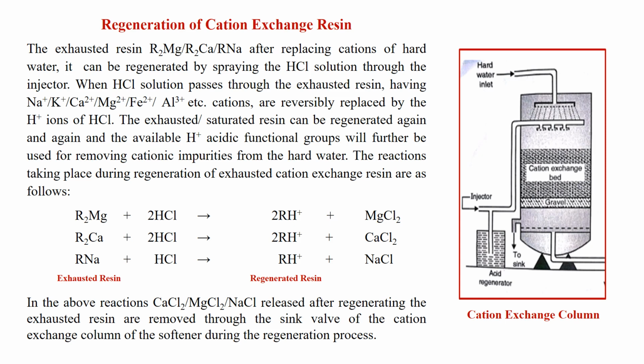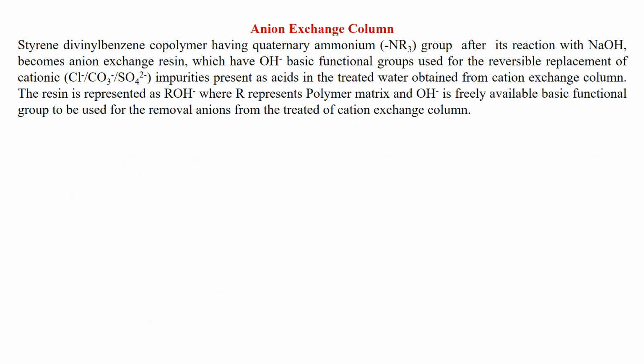This is how the cation exchange column works. Now the second column is the anion exchange column, in which styrene divinyl benzene copolymer having quaternary ammonium group, after its reaction with NaOH, becomes anion exchange resin, which has hydroxyl basic functional groups